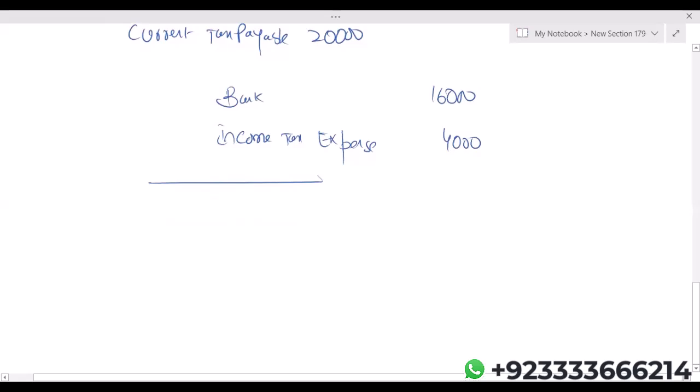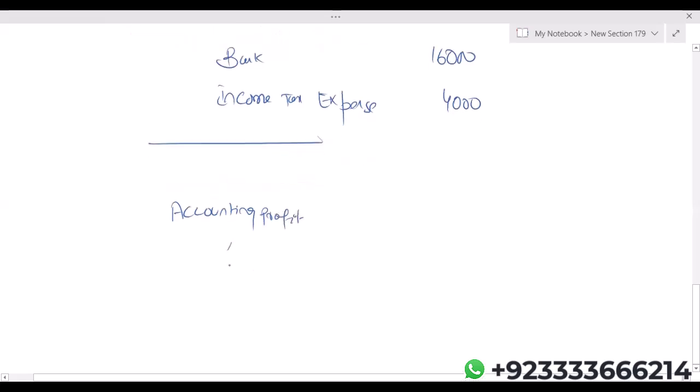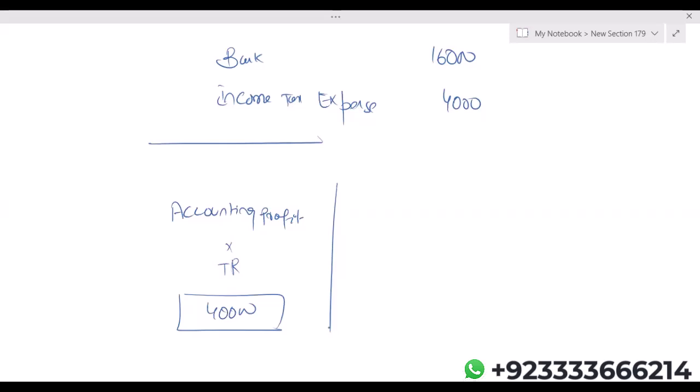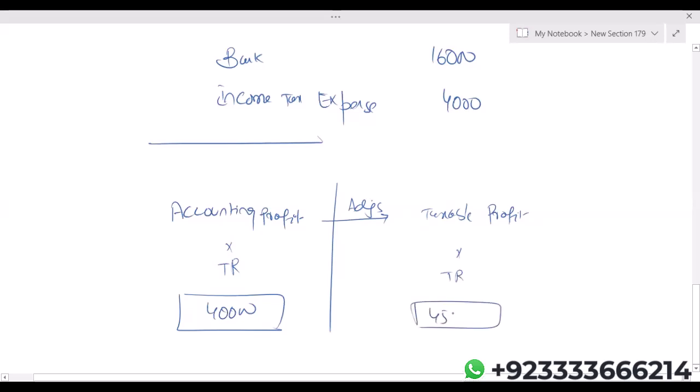Okay, now let's go ahead. We have one profit, which is accounting profit. Let's say accounting profit multiplied by tax rate, I'm just assuming this is 40,000. But the point is, we do not pay tax on accounting profit. Tax is actually paid on taxable profit. So through adjustments, we convert accounting profit to the taxable profit. Let's say taxable profit multiplied by tax rate, I'm getting 45,000.